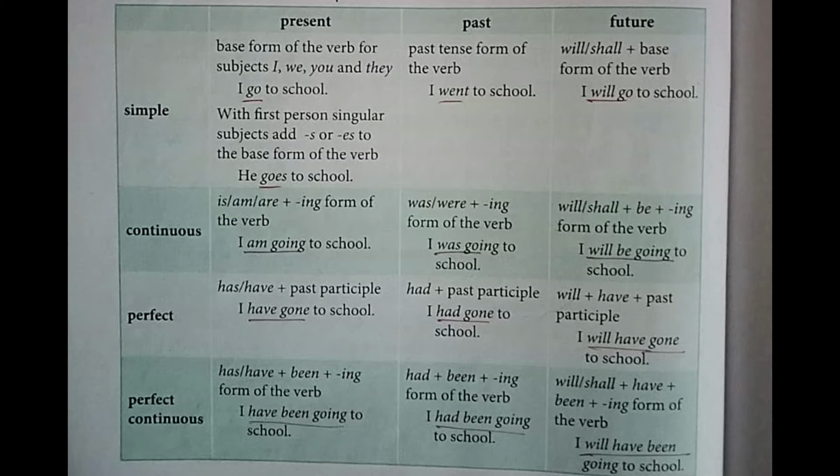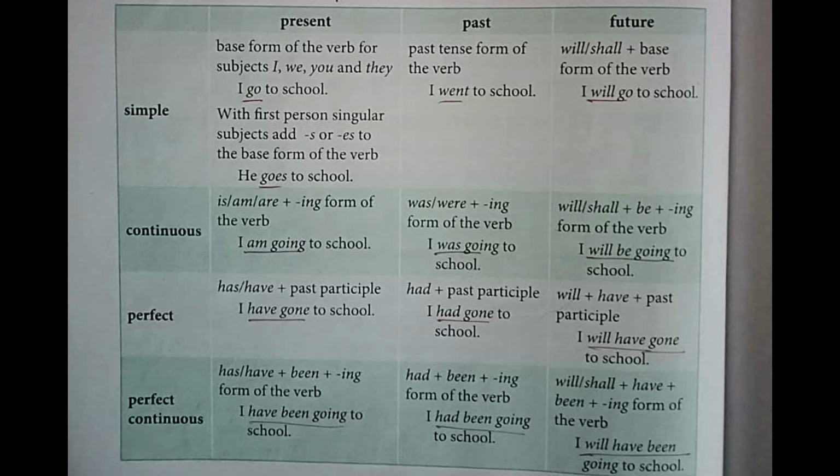With third person singular subject, add s or es to the base form of the verb. Example, he goes to school. So if I is there, you will write go, I go to school. But if the third person pronoun is there, then he goes will come.